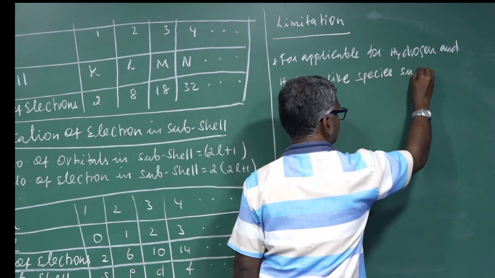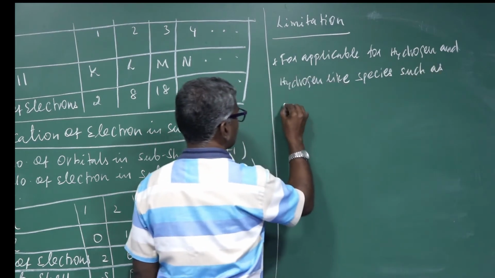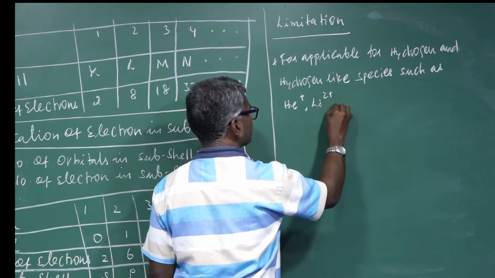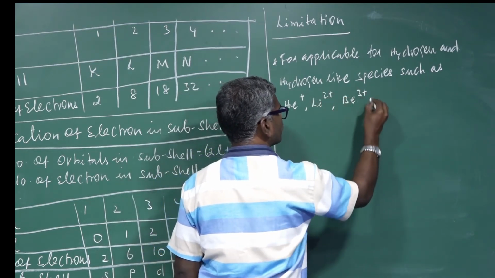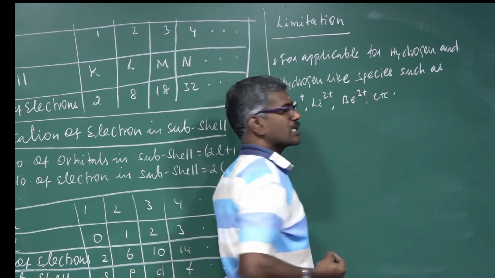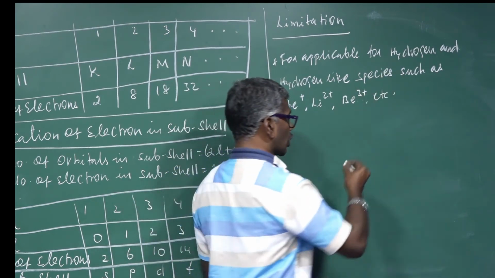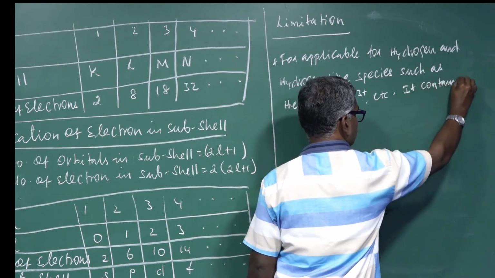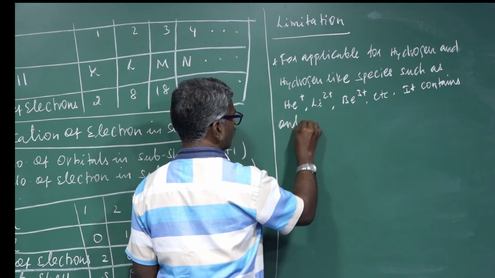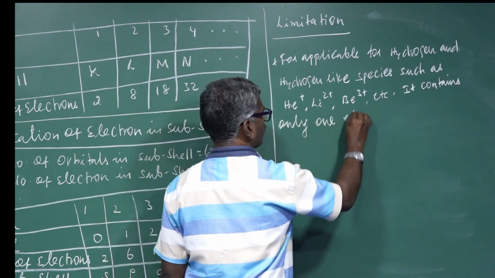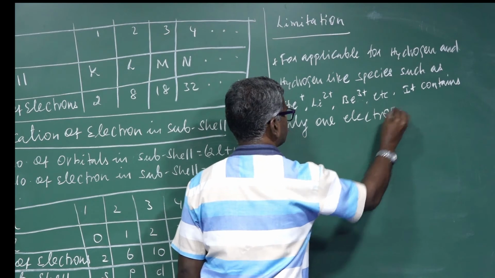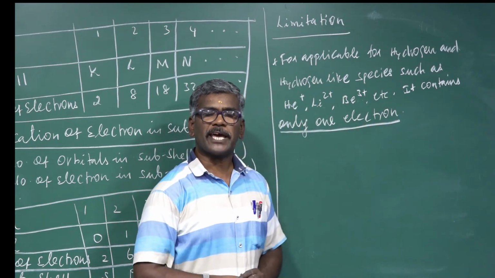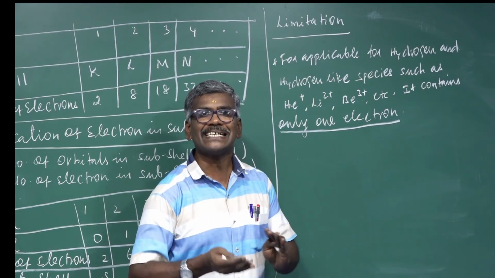Such as helium plus, lithium 2 plus, beryllium 3 plus, etc., because they contain only one electron. Bohr's model could not explain spectral lines for multi-electron species.